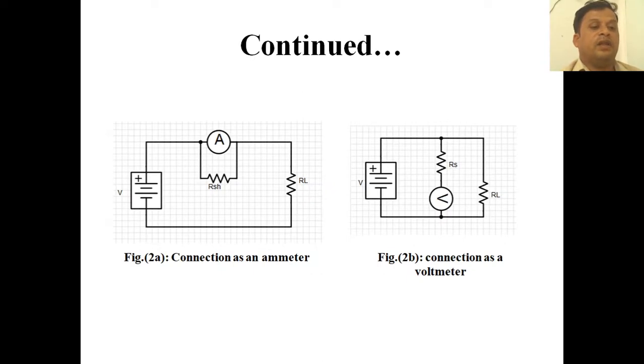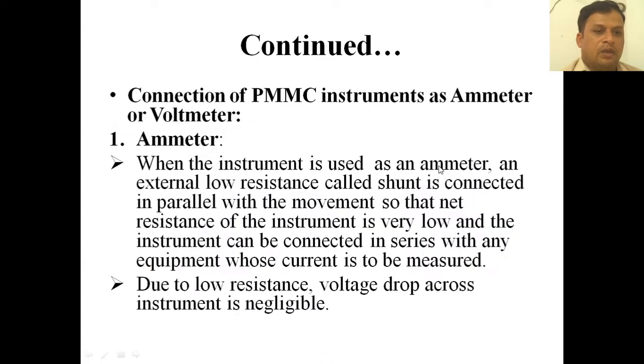In the ammeter the resistance is connected in shunt here, and this is the RL, the load resistance, as well as here the voltmeter. In the voltmeter the RS is connected in series and the load is kept here. So you can see that for the ammeter it is connected in parallel and for the voltmeter it is connected in series. When the instrument is an ammeter, an external low resistance called shunt is connected in parallel with the movement, so that the net resistance of the instrument is very low and the instrument can be connected in series with any equipment whose current is to be measured.